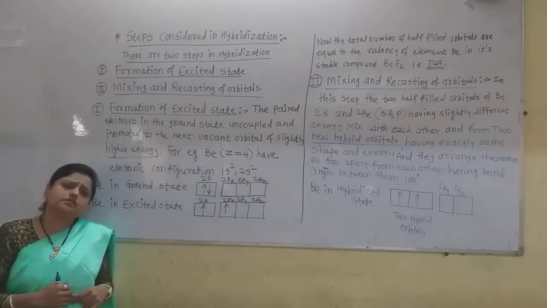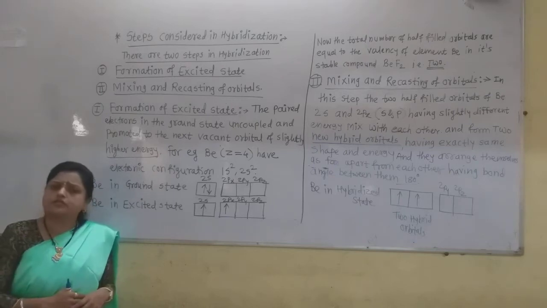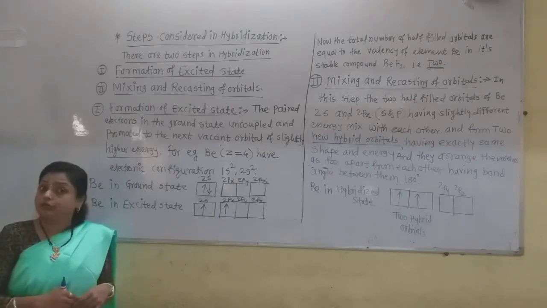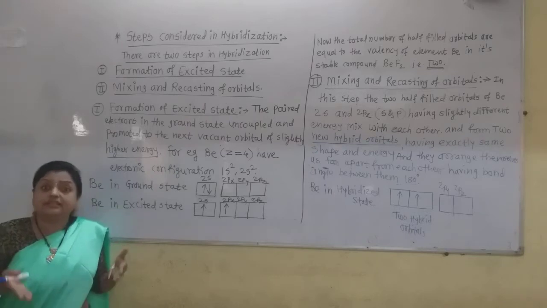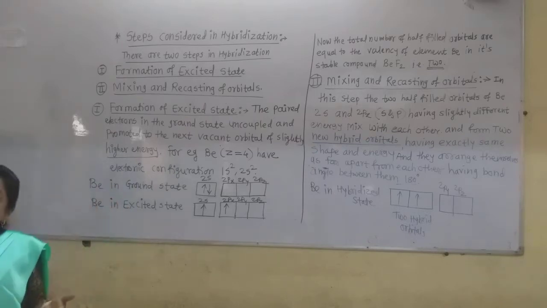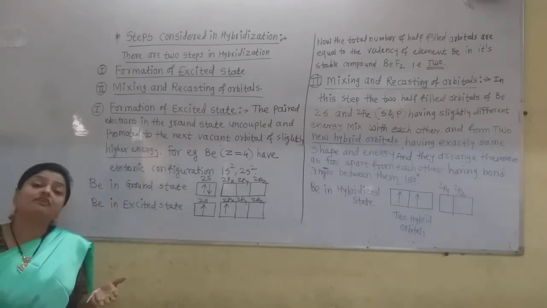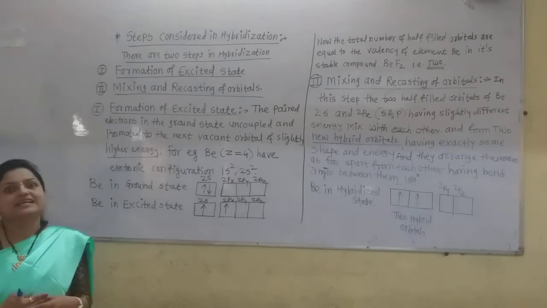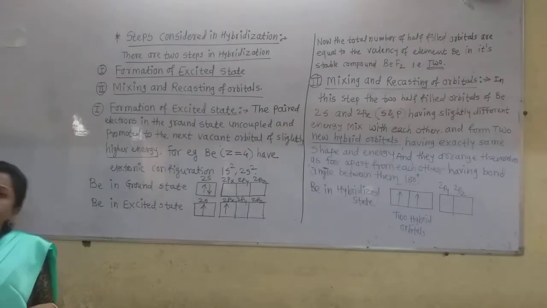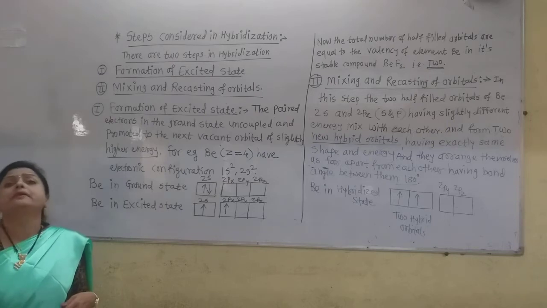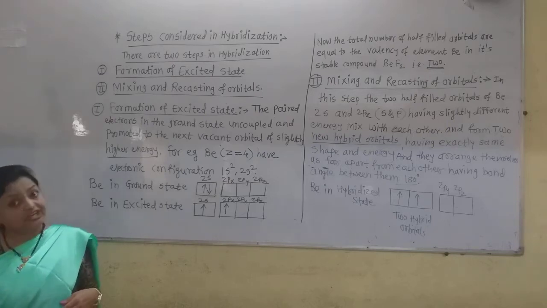What does that suggest? That beryllium does not form any compounds. But that is not true. In actual nature there are divalent compounds of beryllium, such as BeF2, BeH2, beryllium dichloride, beryllium dihydride.